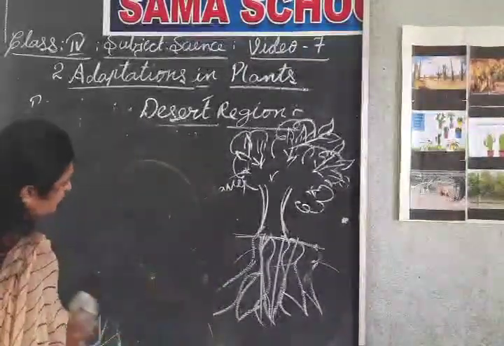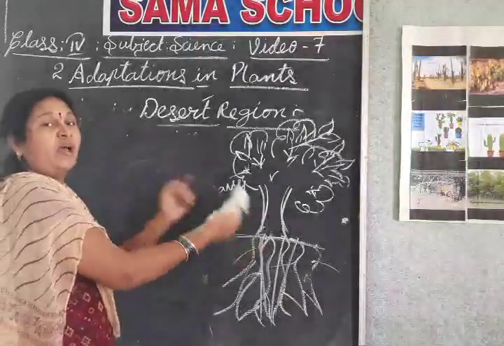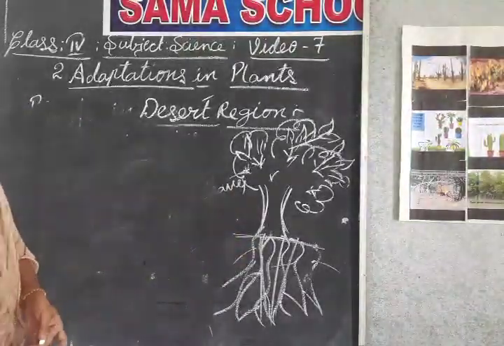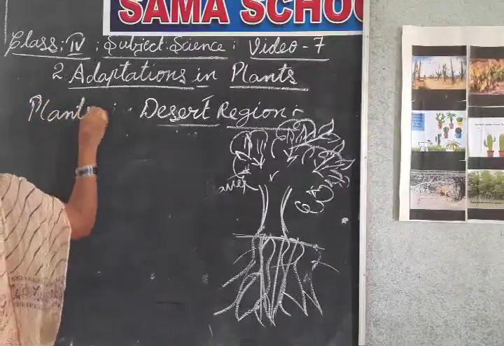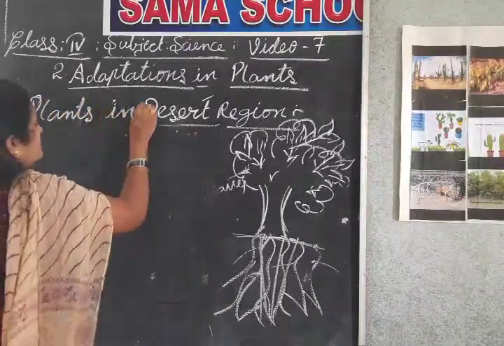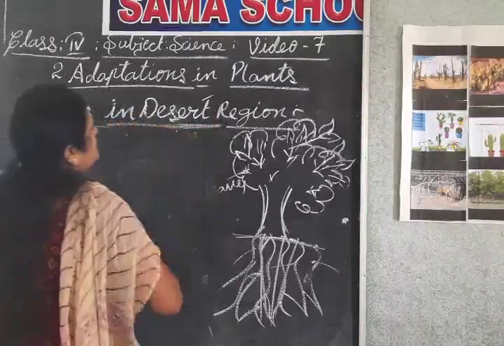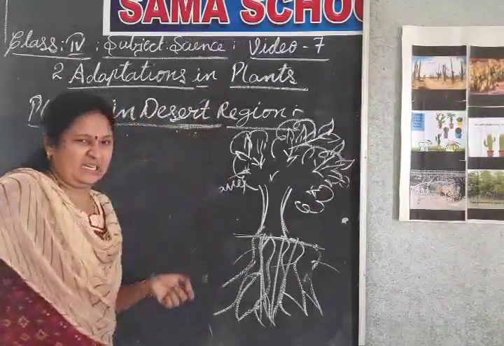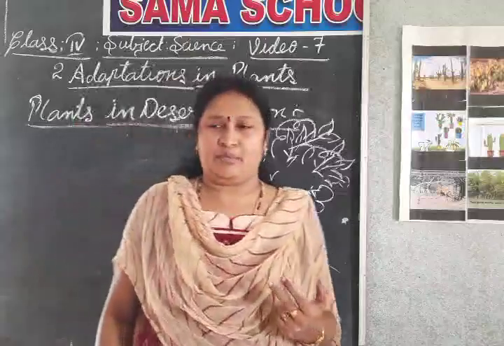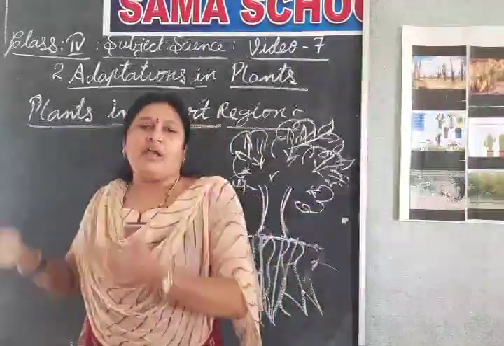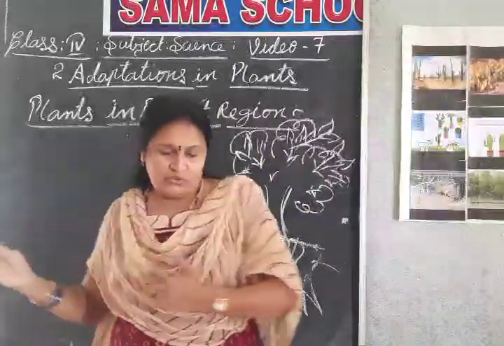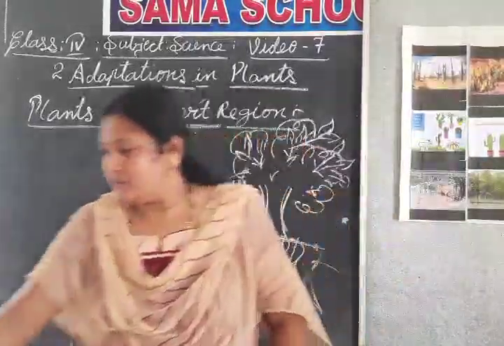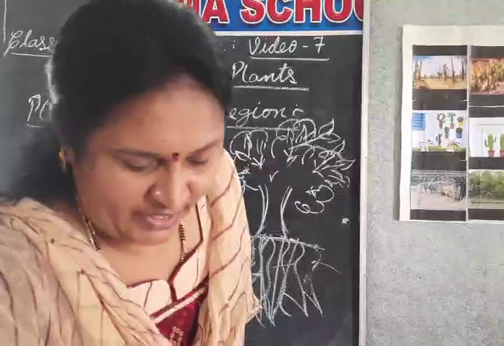So you should observe the variation between the normal trees and the desert plant. Now I will take you to one more place. So till now we were in a very hot, sandy, water-scarce desert place. Now we came out from that region. We will go to one more region.